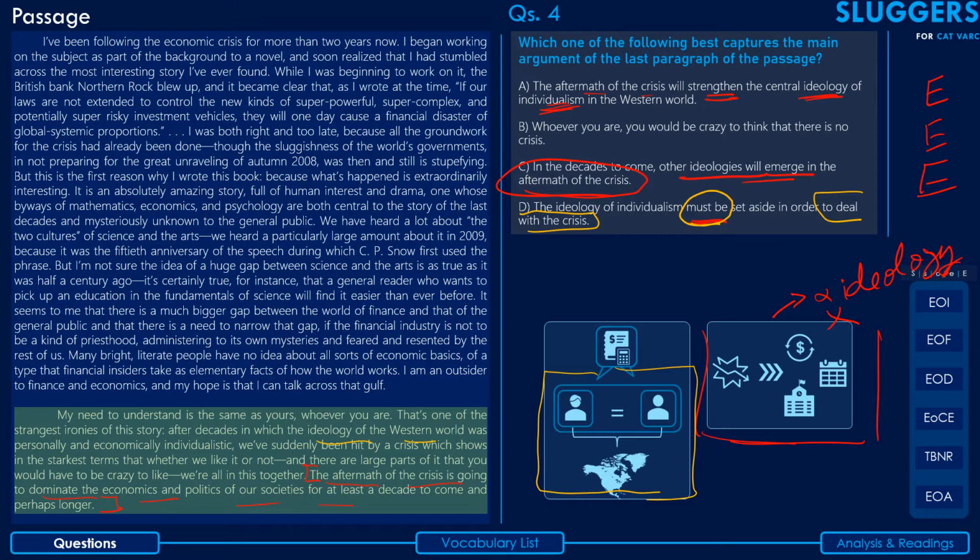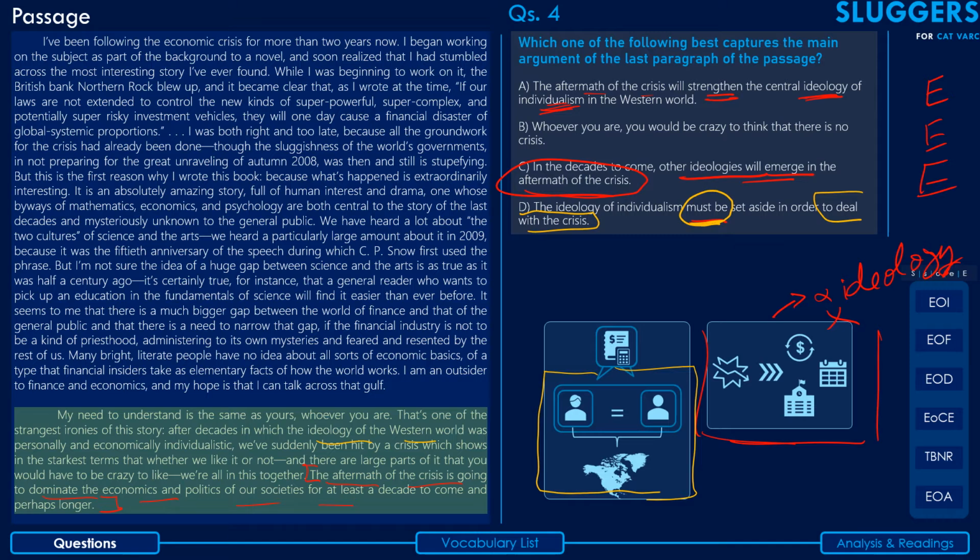He has just mentioned that as an irony. He doesn't say that the ideology of individualism must be set aside. All he says is that it just happens so. It's very ironical that the crisis has put us in a position where we cannot be individualistic. So the use of "must be" here is not totally warranted. That's the first reservation that we have against this option.